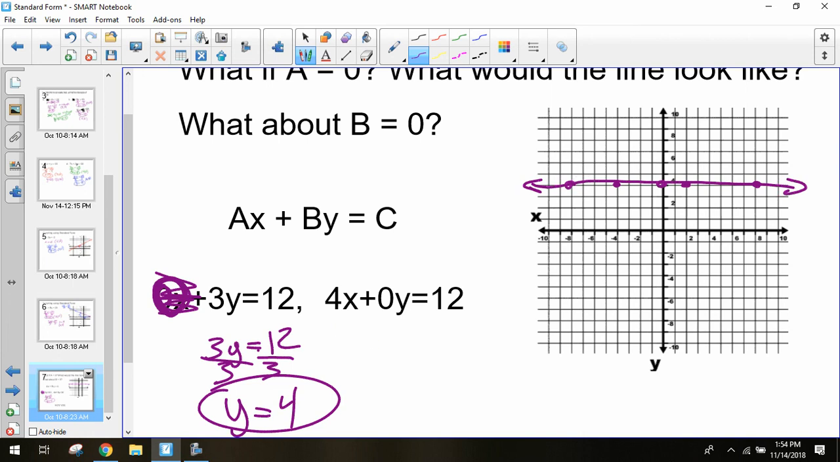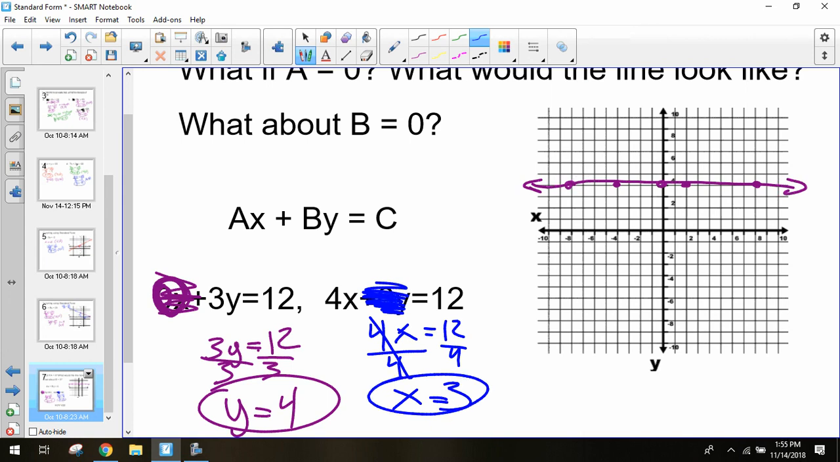Let's see what happens if I get 4x plus 0y equals 12. What type of line would that be? Once again, having 0 for b is going to cancel that entire part out of my equation. So really, I just have 4x equals 12, which I can then simplify. It gives me x equals 3. Now, this is saying at any value of y, x is going to be 3.